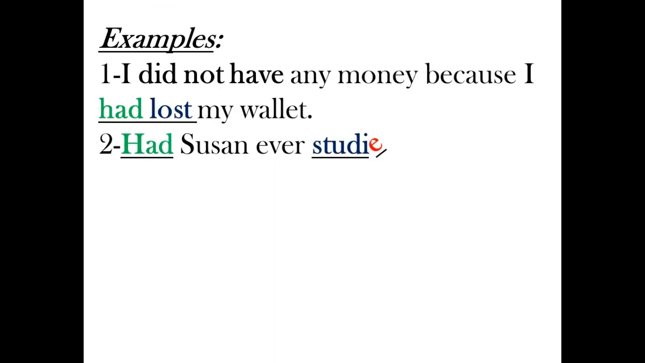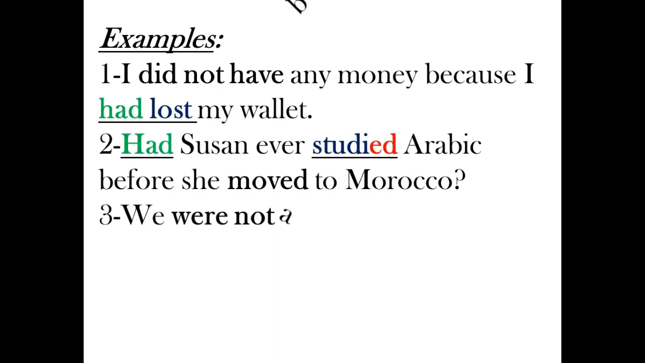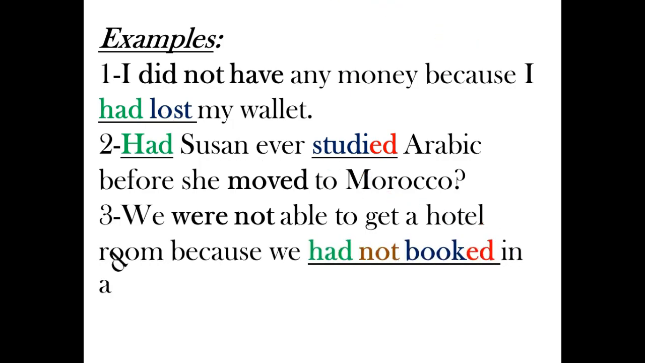Examples: I did not have any money because I had lost my wallet. So the action of losing the wallet happened before the fact of not having money. Number 2, had Susan ever studied Arabic before she moved to Morocco? So the action of moving to Morocco happened in the past, but the question is, before she moved to Morocco, had she ever studied Arabic?